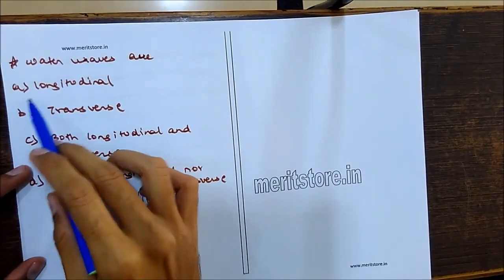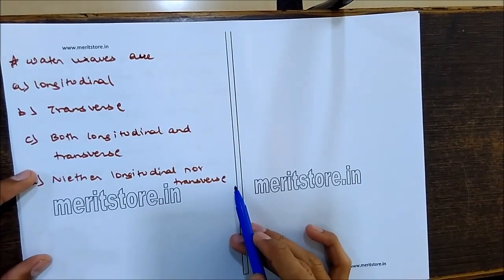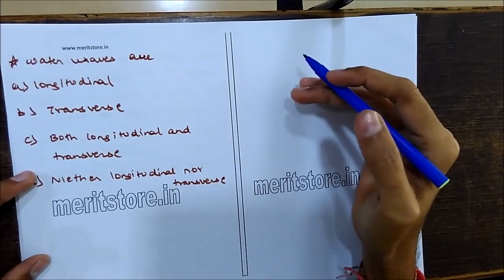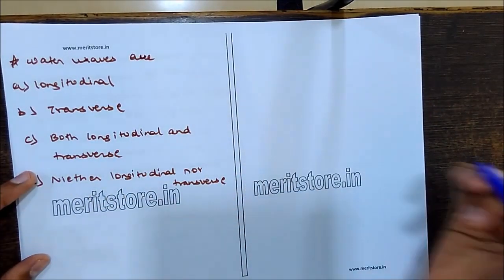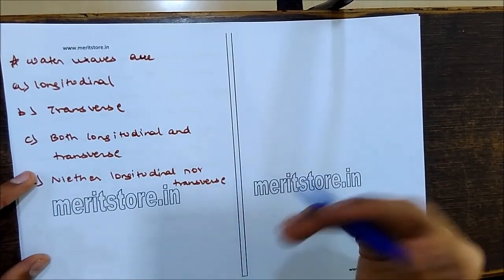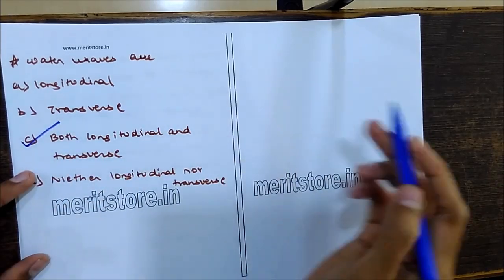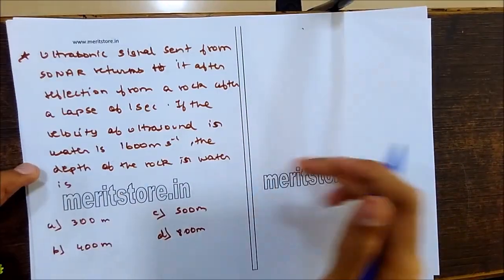Water waves are: longitudinal, transverse, both longitudinal and transverse, or neither longitudinal nor transverse. Water waves are basically both longitudinal and transverse in nature. So the particles can move perpendicular to the direction of propagation or parallel to the direction of propagation. So they are both longitudinal and transverse. So C is the correct option. Water waves are both longitudinal and transverse.